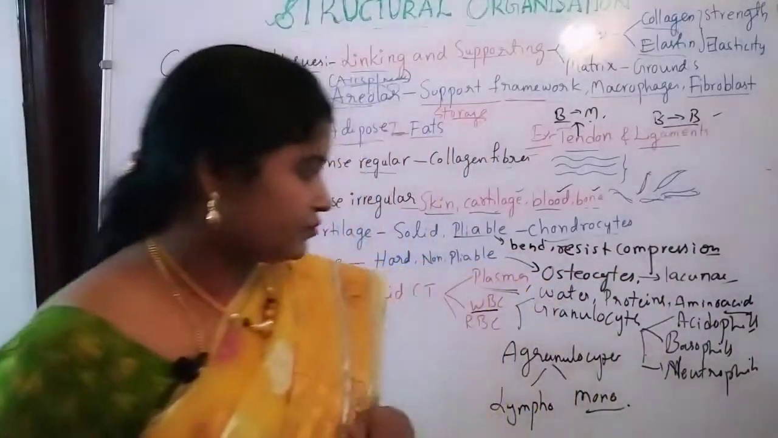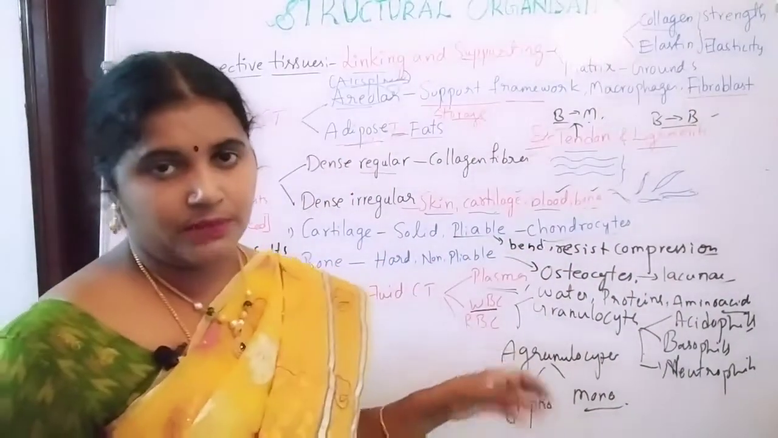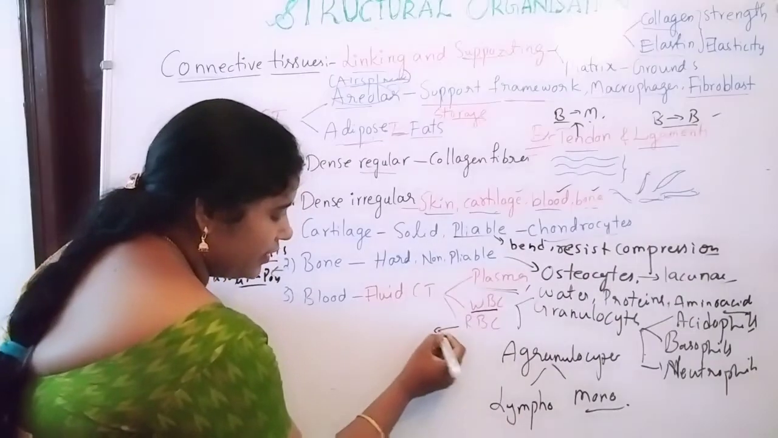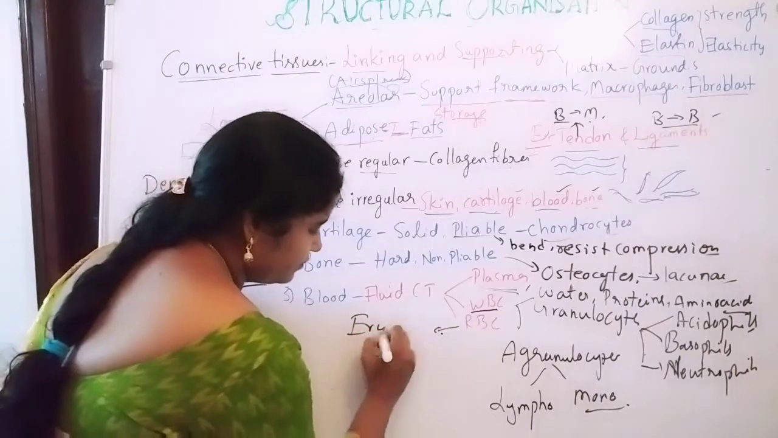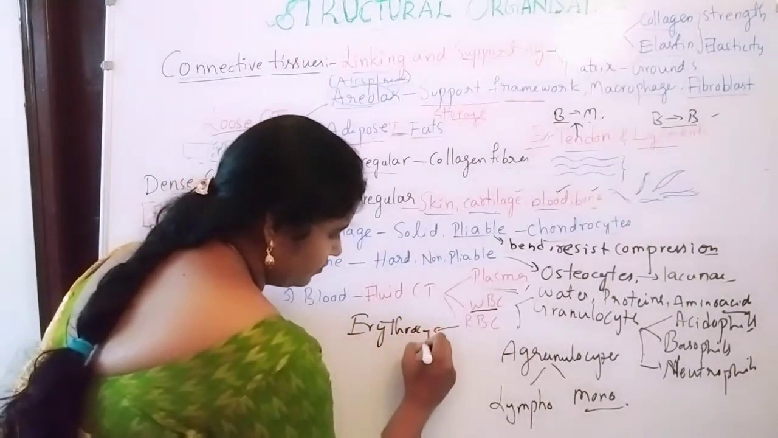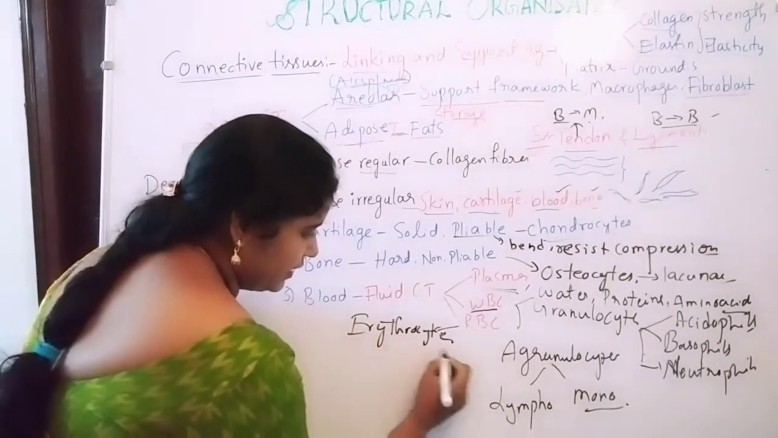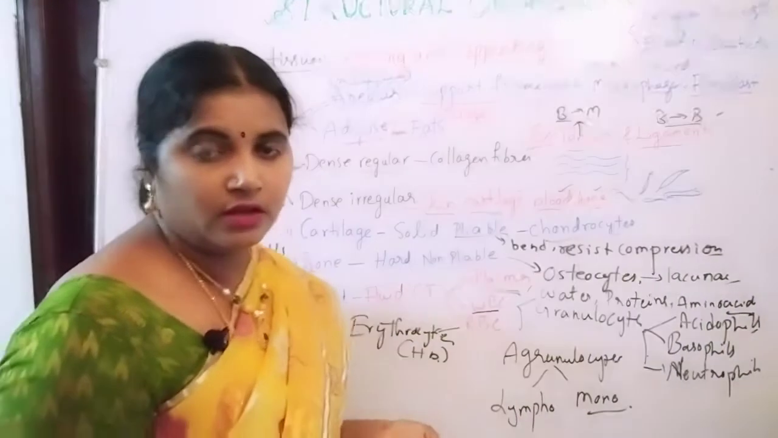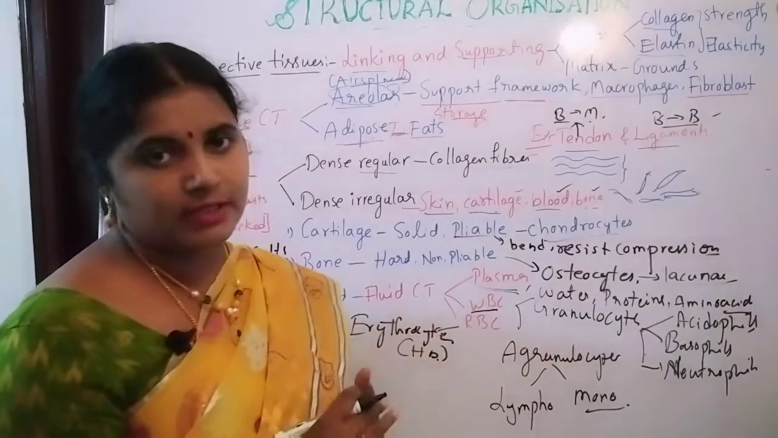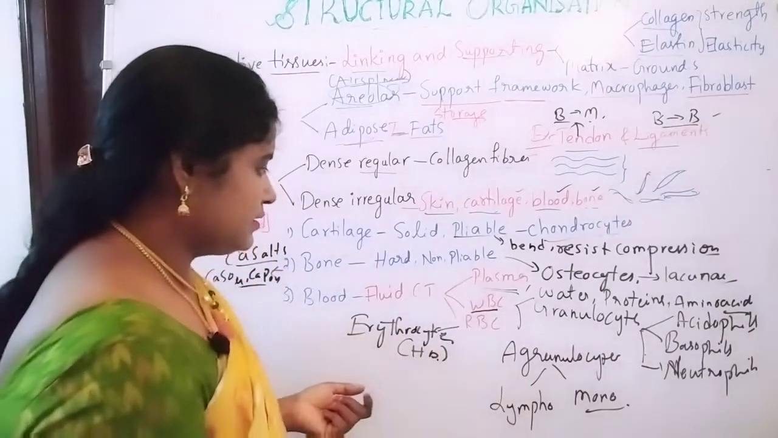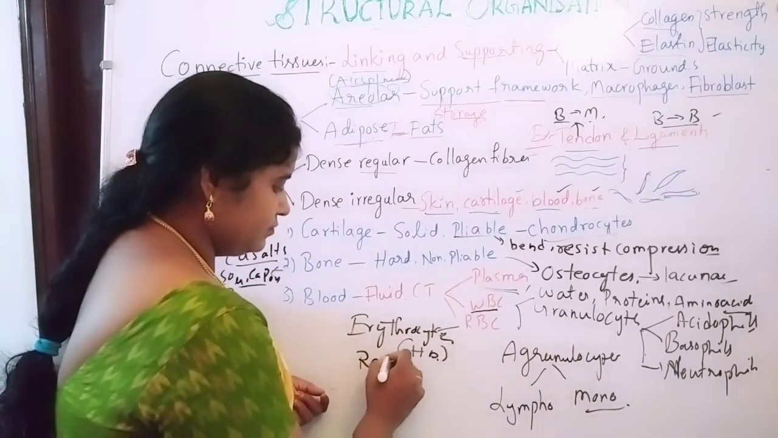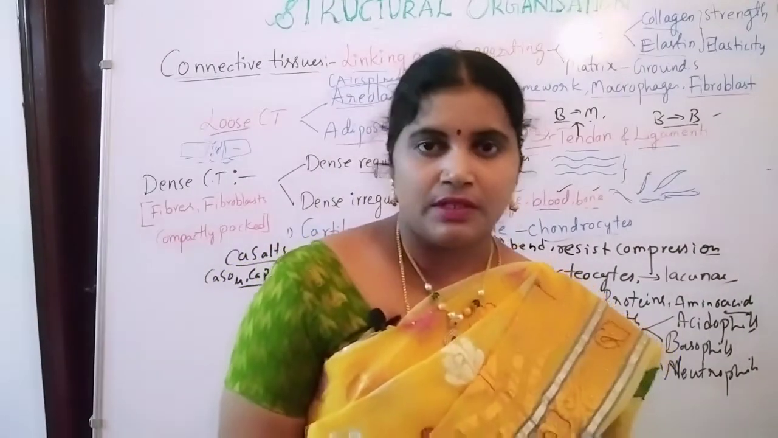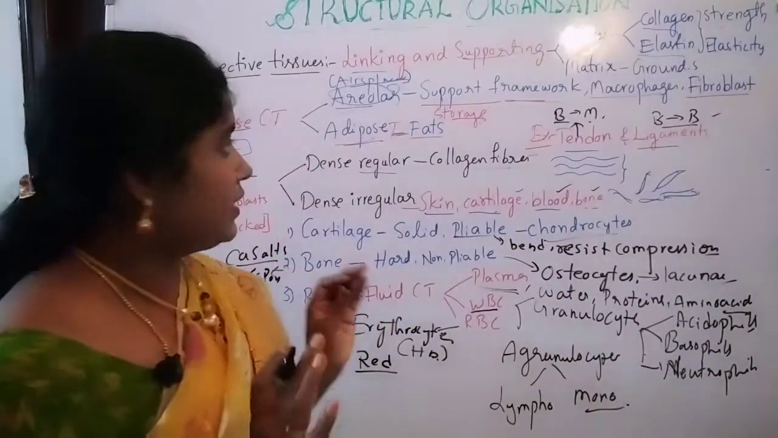And then RBC is red blood cells, also known as erythrocytes. It contains the hemoglobin, the red color pigment responsible for the transport of gases, and it is red in color, okay. RBC lifespan is about 120 days. So this is about the connective tissues.